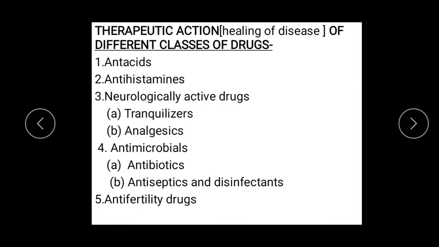Now, we have different classes of drugs based upon the therapeutic action. First, antacids, antihistamines, neurologically active drugs. Under neurologically active drugs, we have two types, tranquilizers and analgesics. Analgesics are again of two types, non narcotic analgesics and narcotic analgesics. Then the next type we have antimicrobials. Under antimicrobials, we would be taking antibiotics, antiseptics, and disinfectants. And the last class of drugs is anti-fertility drugs.